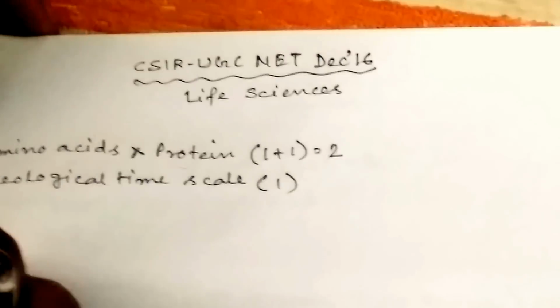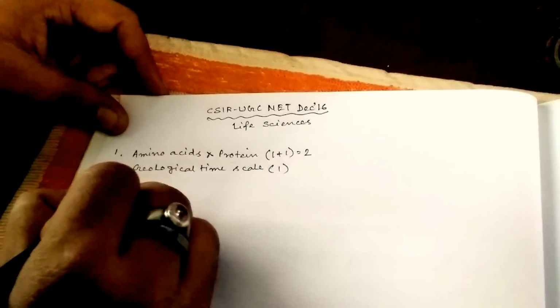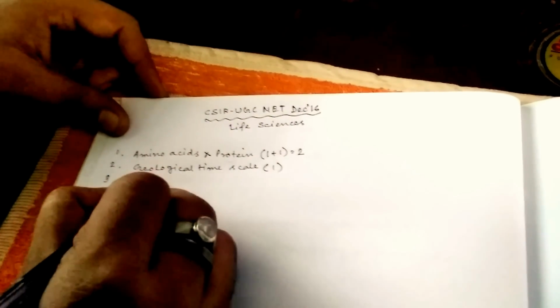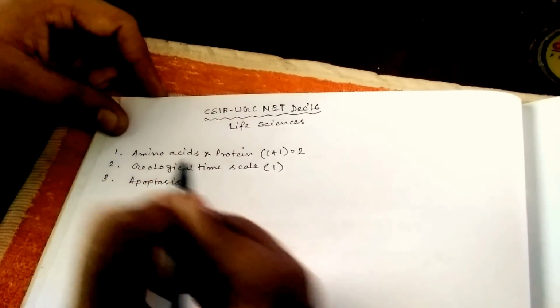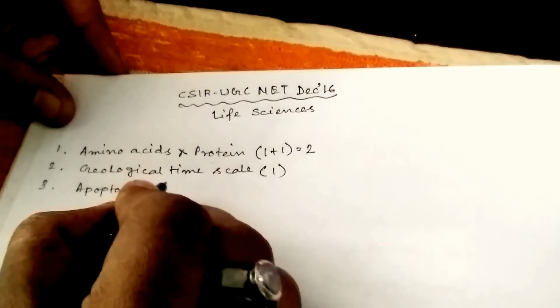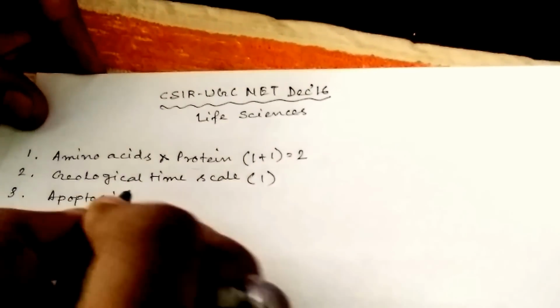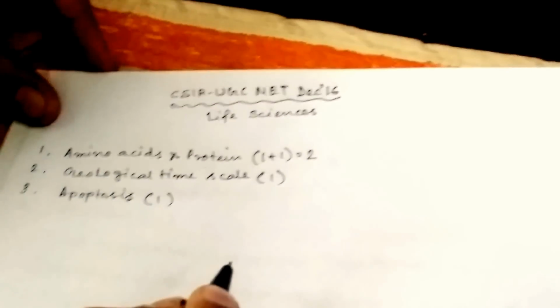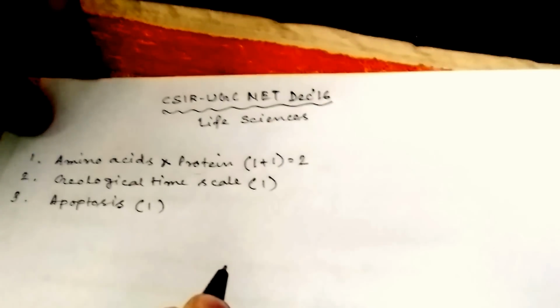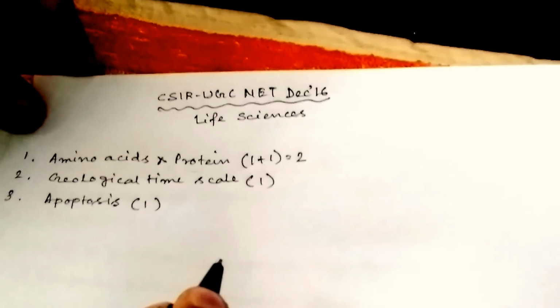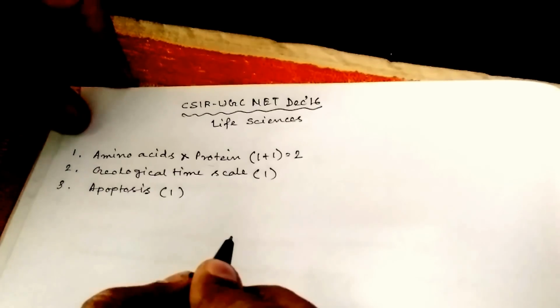Okay, now come to point 3, apoptosis. This is a most important topic. You can get obviously one question from it for Group C. Every year you can get one question from apoptosis, so you have to prepare for that very well.